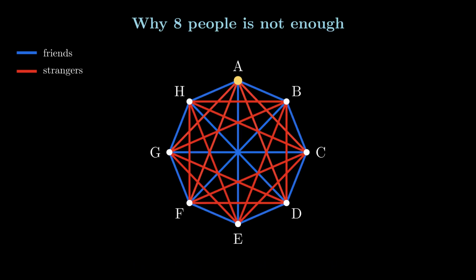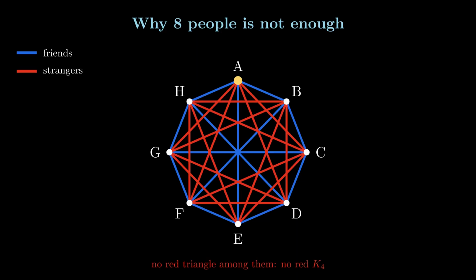Now we check that there is no red K4. A red K4 would mean that we need someone together with 3 of their strangers who are also strangers to one another. In this case, for example, A's strangers are C, D, F, and G. But among those 4, C and D are friends, and F and G are friends.